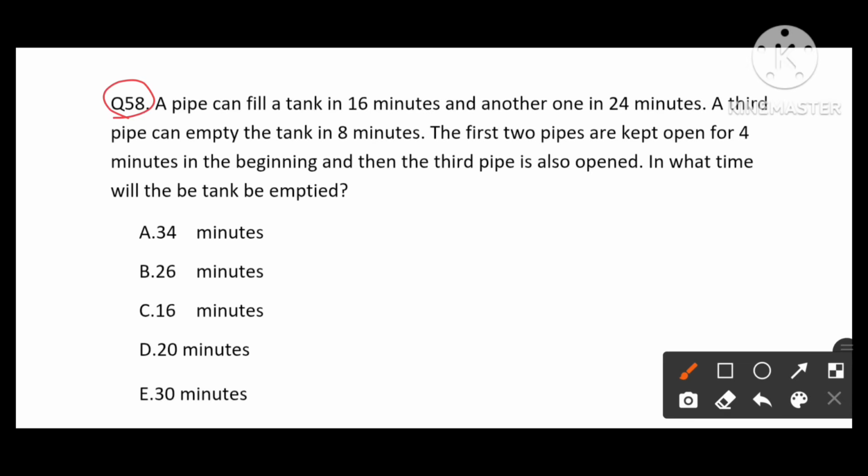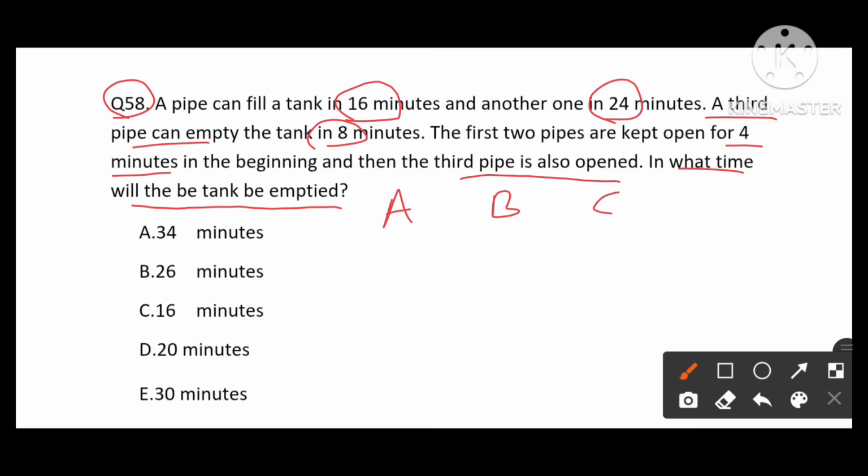Now we are going to see question number 58. A pipe can fill a tank in 16 minutes. Another one can fill the tank in 24 minutes. A third pipe can empty the tank in 8 minutes. First 2 pipes are kept open for 4 minutes in the beginning and then the third pipe is also opened. In what time will the tank be emptied? So okay, here let's take 3 pipes A, B and C, taking 16 minutes, 24 minutes and 8 minutes. The LCM of all these is 48. So 3 units for A, 2 units for B, and minus 6 units for C.